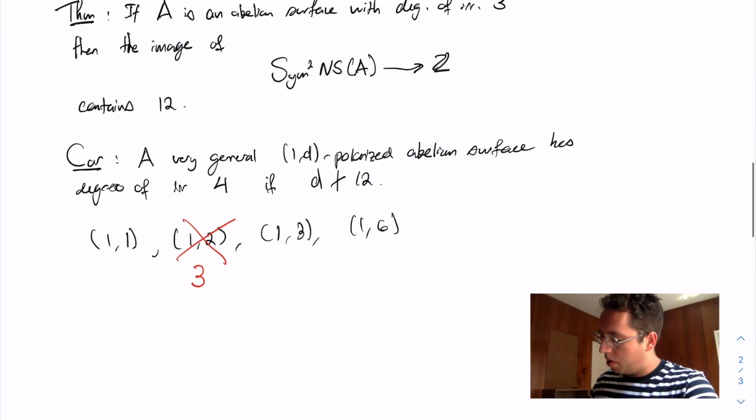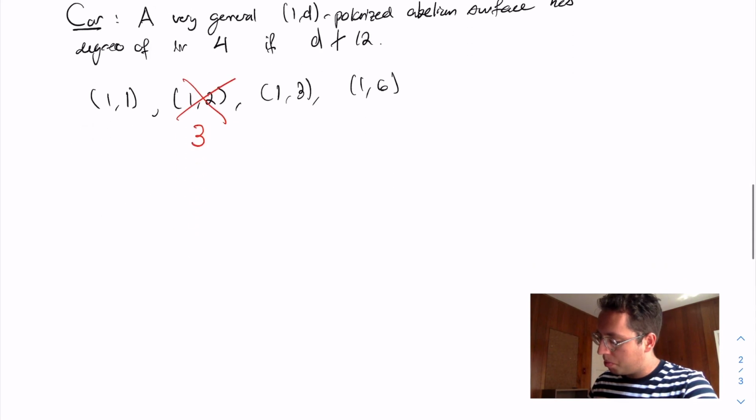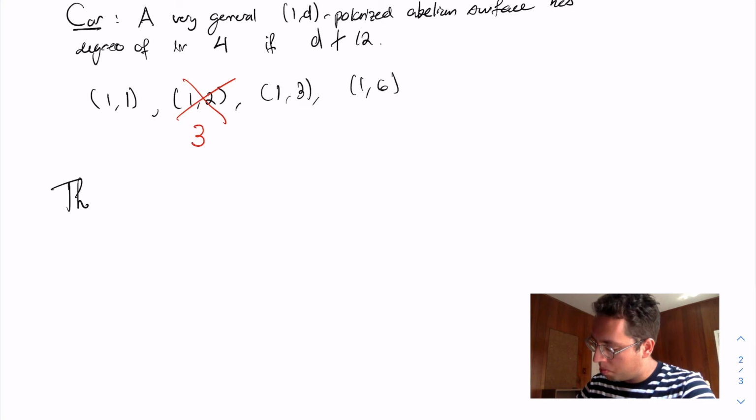Okay, so let me say a word about the proof. I'm going to explain how we prove this result, and the main ingredient is a theorem of Mumford. It's the basic theorem about rational equivalence of zero cycles.